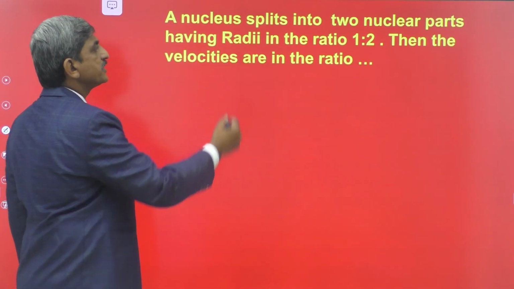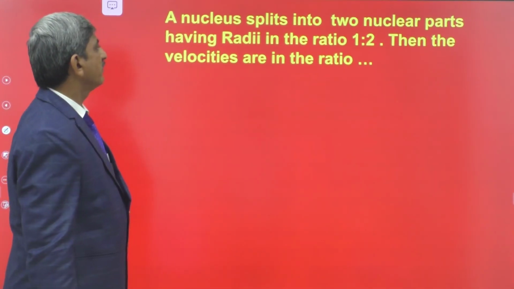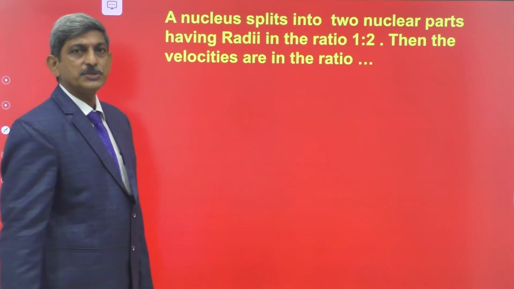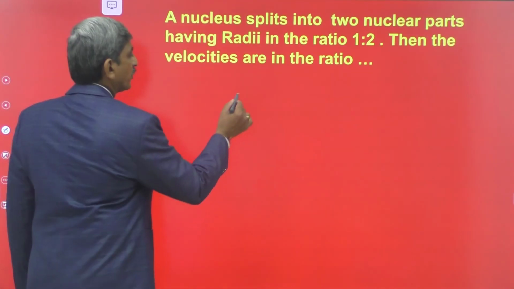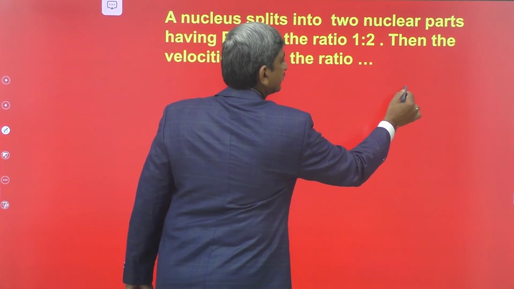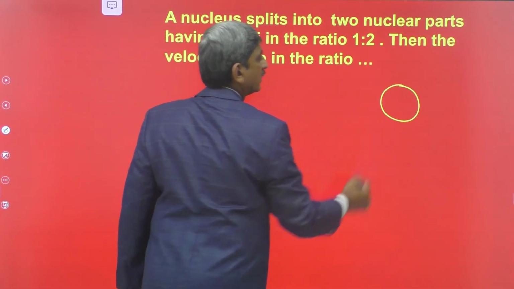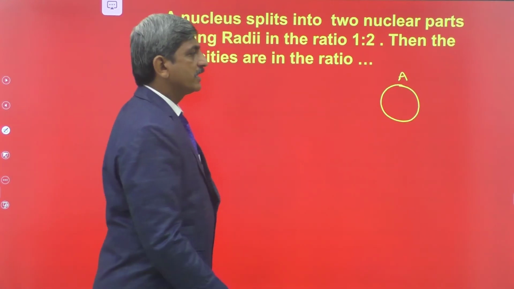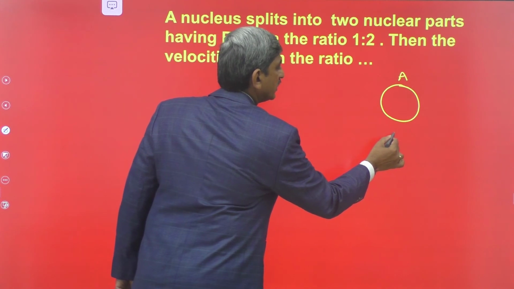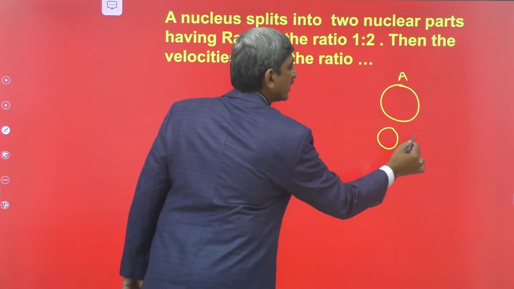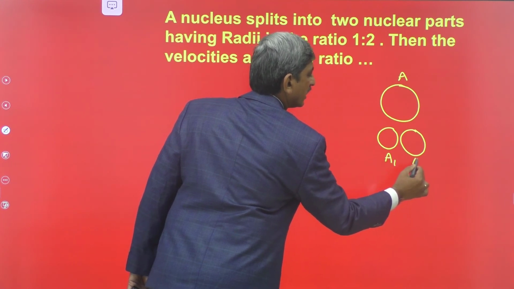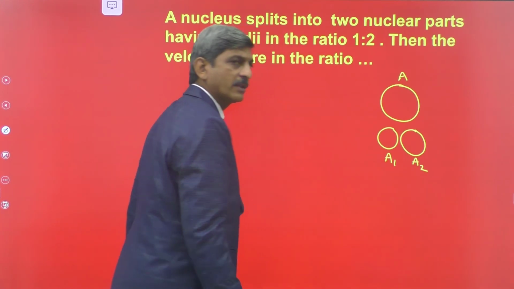A nucleus splits into two nuclear parts having radii in the ratio 1:2. Then the velocities are in the ratio dash. Suppose this is the nucleus. Let A be the mass number of the nucleus. It divides into the two nuclear parts like this, say whose mass numbers are A1 and A2.